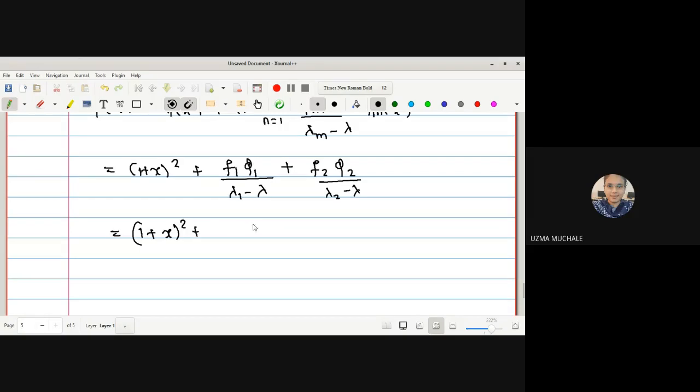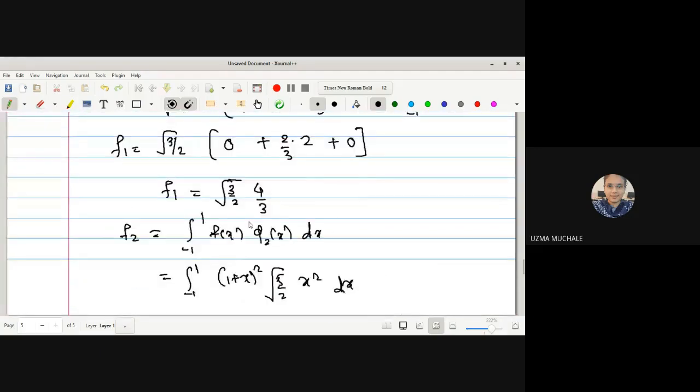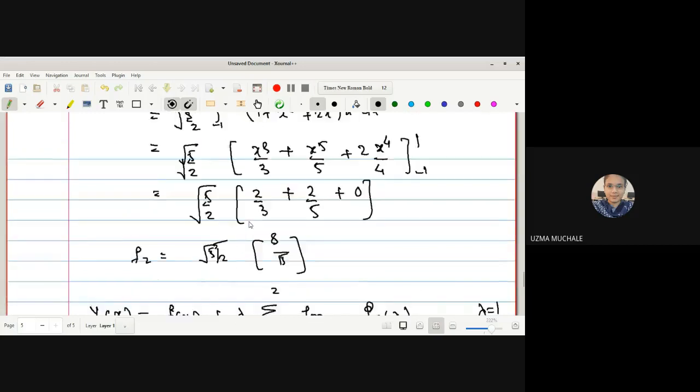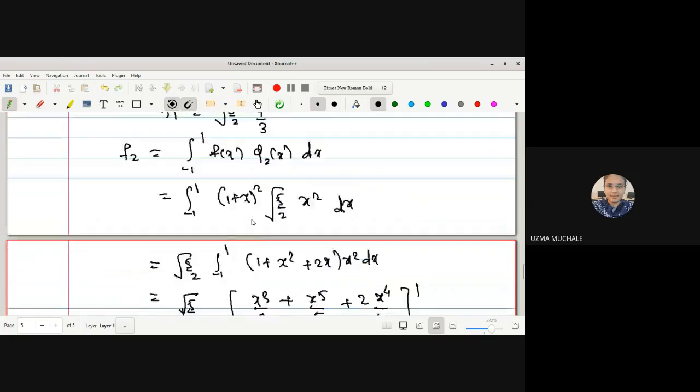Plus, the f1 we have obtained is 4 by 3 into root 3 by 2. What is the value of phi 1 we have obtained?